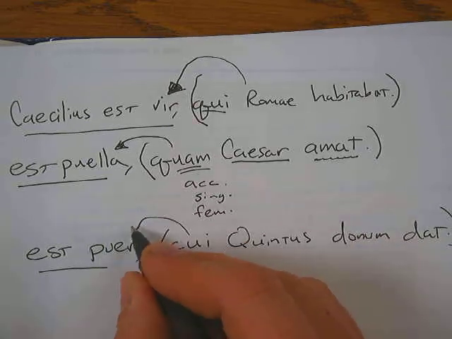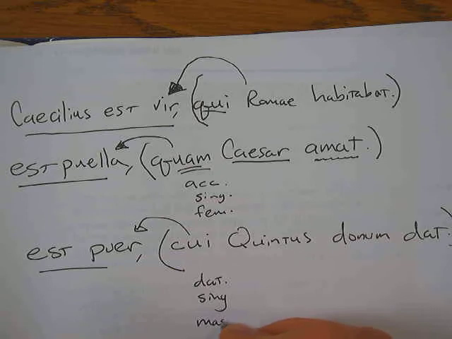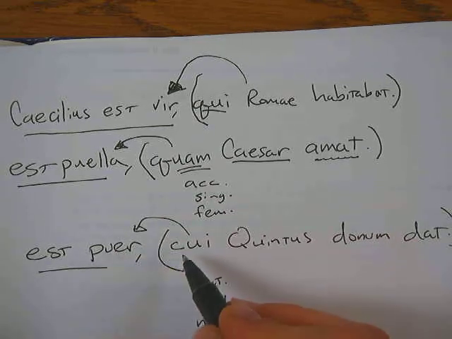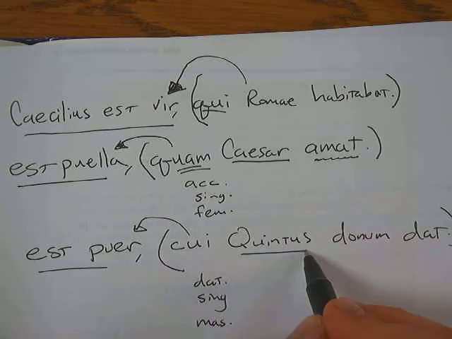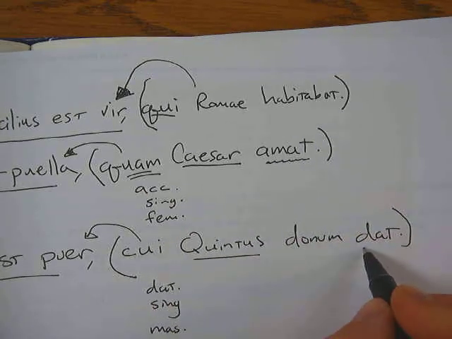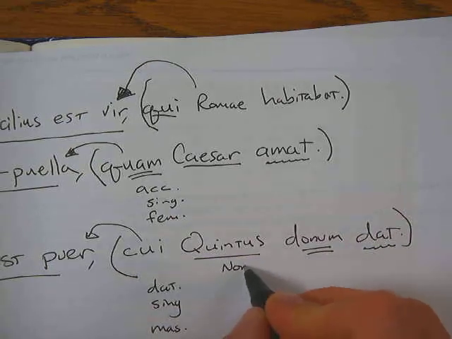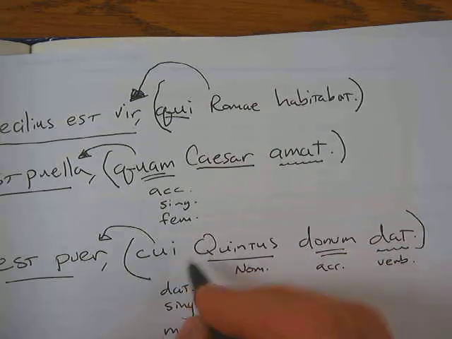This is the boy. Cui is dative. It's singular because boy is singular. It's referring to this boy. And it's masculine because boy is masculine. This is the boy, dative, to whom Quintus, he's the subject, gives a present.